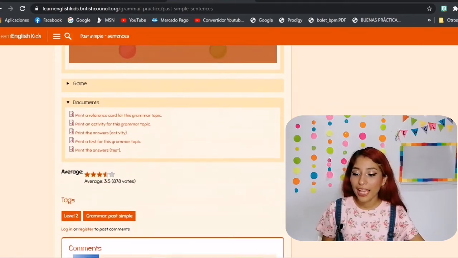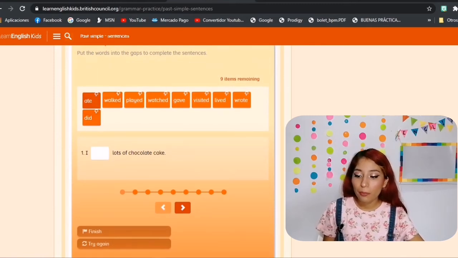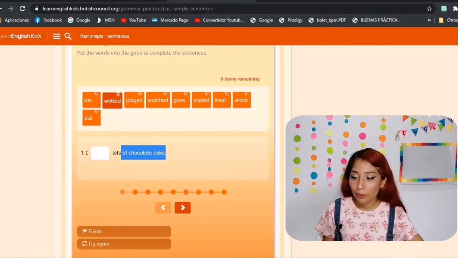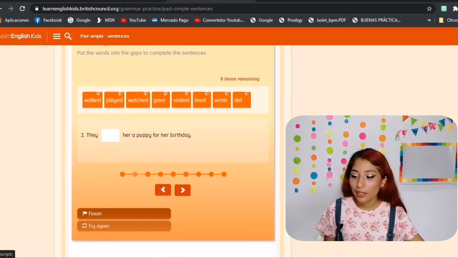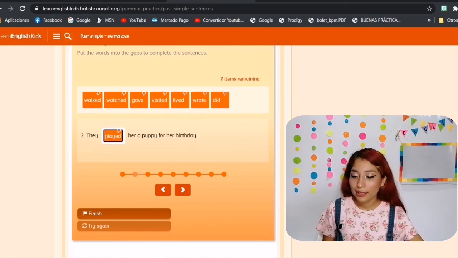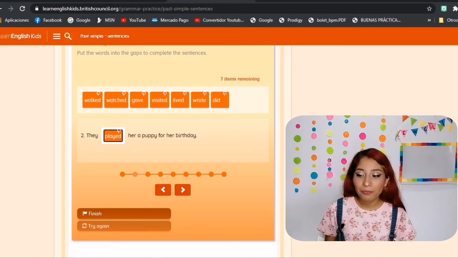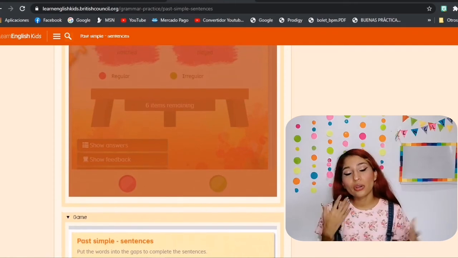Okay, so here we have another game, and here we have that we need to complete. Lots of chocolate cake. For example, played, walk, watch, gave, visited, lived, wore. I will say I ate and I click on it. I click on the next. Then her puppy for her birthday. I click on it and place it in here. It doesn't mean that it's the correct option. Of course, I'm not going to give you the right option. And that's it. I want you to play this game so you can practice your verbs.